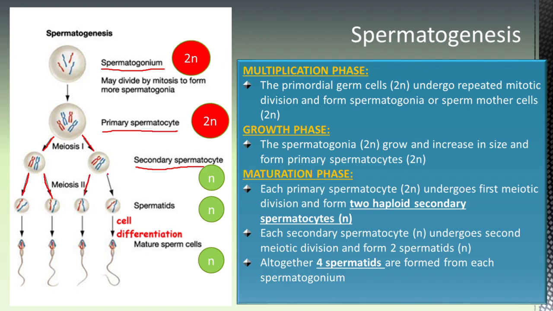Then, during the second meiotic division, each secondary spermatocyte will divide into two spermatids. So, altogether, four spermatids are formed. Then, these spermatids will differentiate and form the mature sperm cells. So, from a single spermatogonium, four sperms are formed during spermatogenesis. That is about the formation of male gamete, that is the sperm.